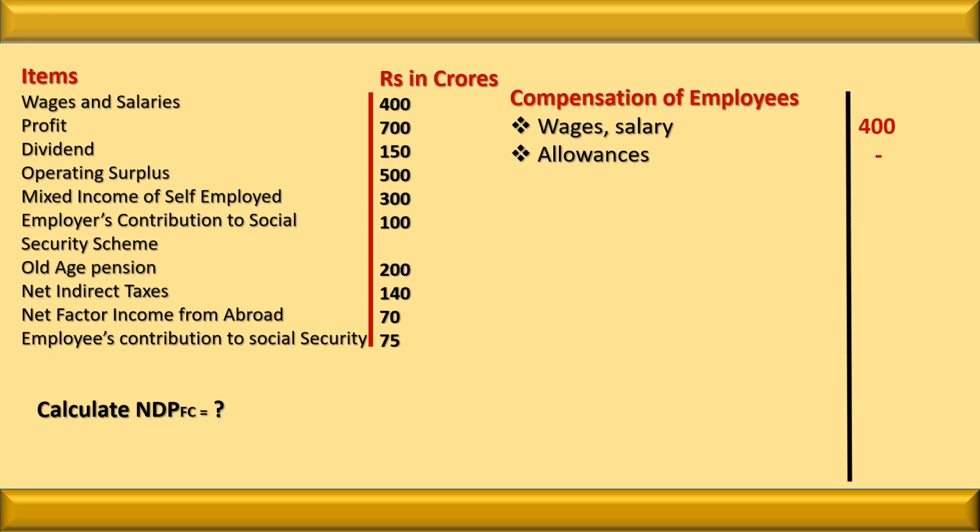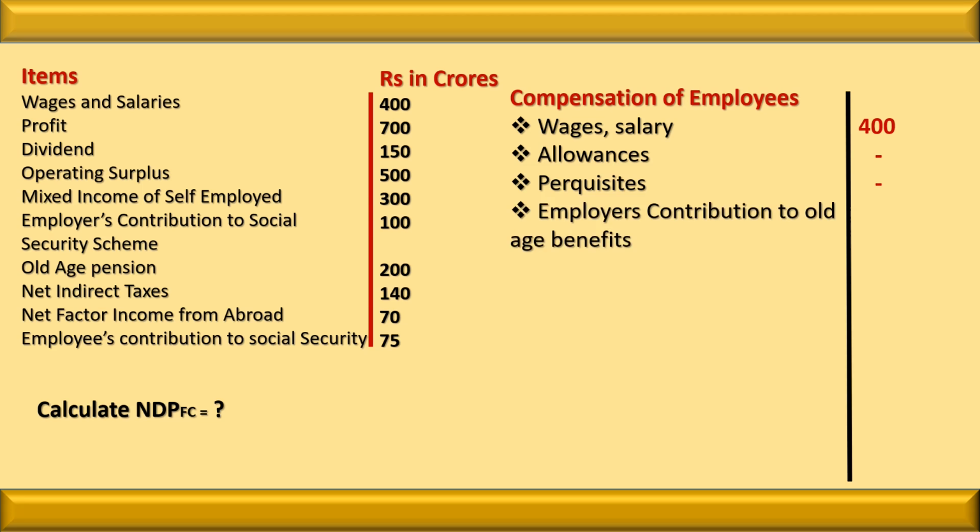Firstly, we have to consider wages, that is 400. Allowance is not given to us, so we ignore it. Perquisites not given, ignore it. Employer's contribution is given to us, that is 100, so we consider it. Listen, old age pension is not considered. Why?